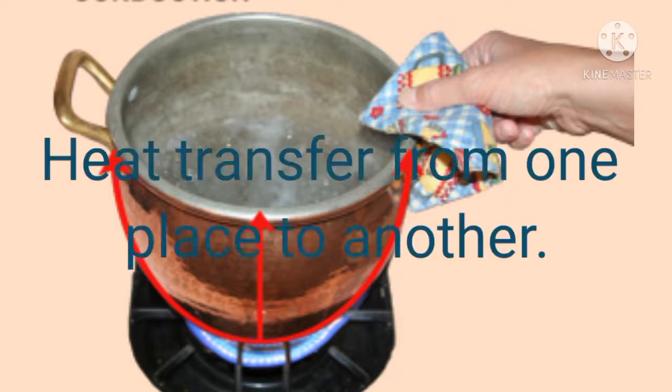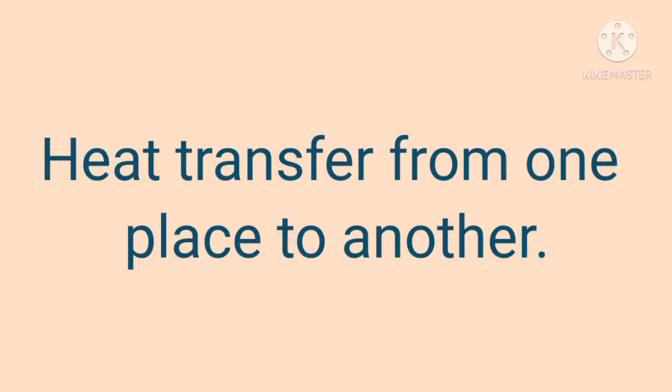So what is the reason that heat transfers from one place to another place? When we give heat to the pot, that heat transfers to the water, and from that water it starts to travel into the spoon also. What is the reason? It is the vibrations made by the particles of the object. So there are some modes of transfer of heat, which means the way heat transfers from one place to another place.